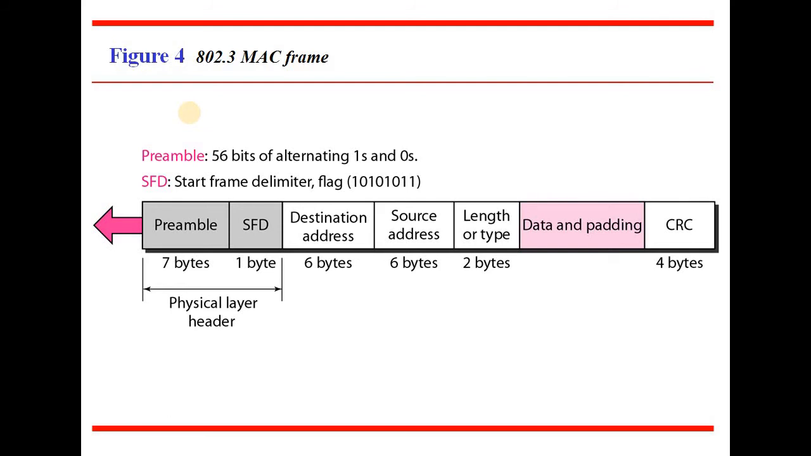Next we have SFD. SFD stands for start frame delimiter. What this start frame delimiter is going to indicate is the start of the frame. It is 1 byte of data, which is nothing but 8 bits. It is a binary pattern which is going to indicate the start of the frame. Next we have the destination address. Destination address is 6 bytes of data, that is 48 bits.